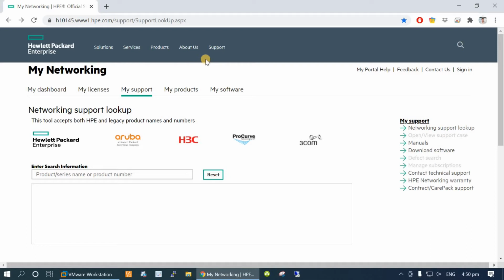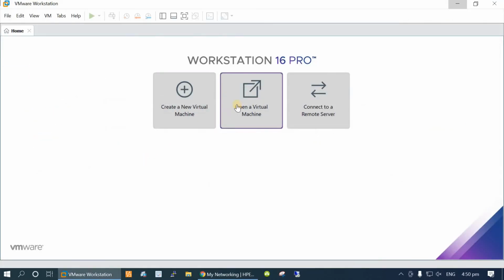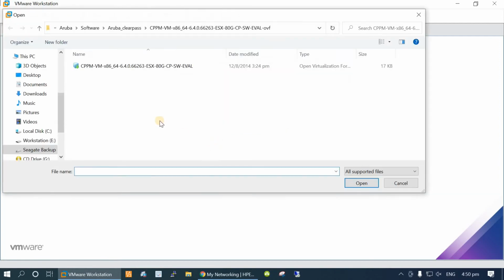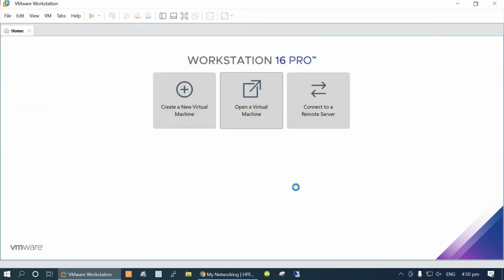I have already downloaded the version, and I'm going to install it on VMware Workstation. I will simply click on the Home tab and Open a Virtual Machine. I have the OVA image, which I downloaded from the Aruba website, the one I just showed you, and now I'm going to select it and then open.